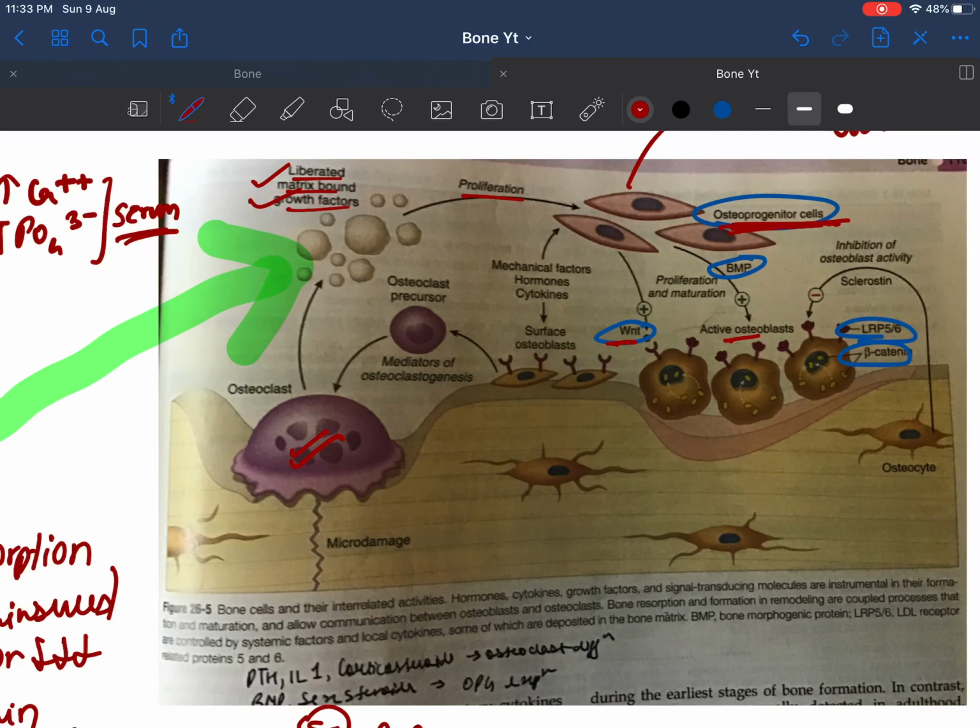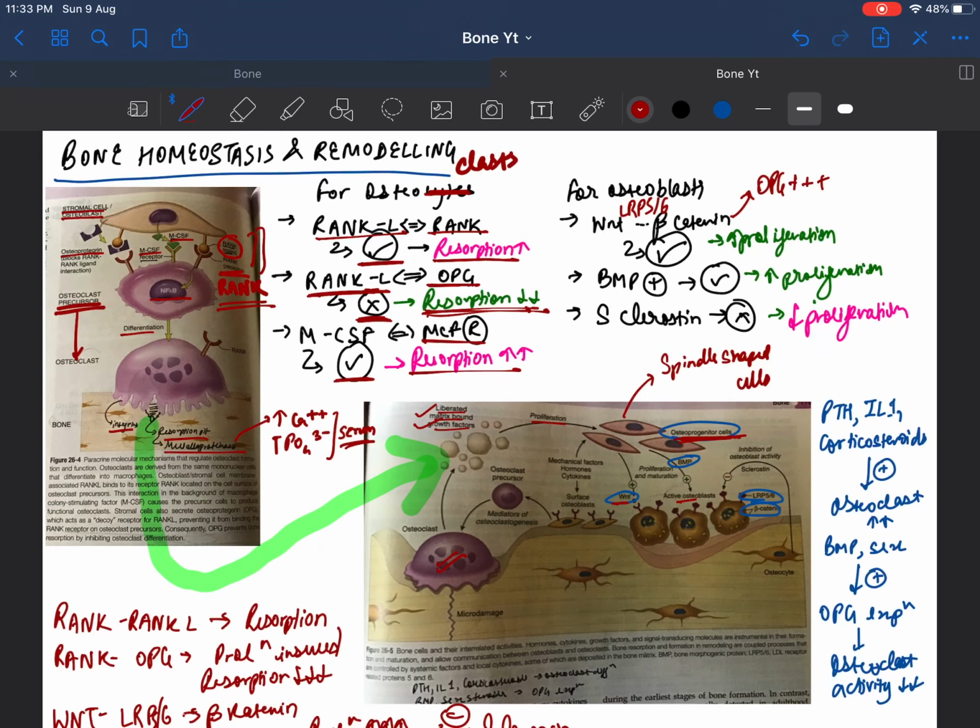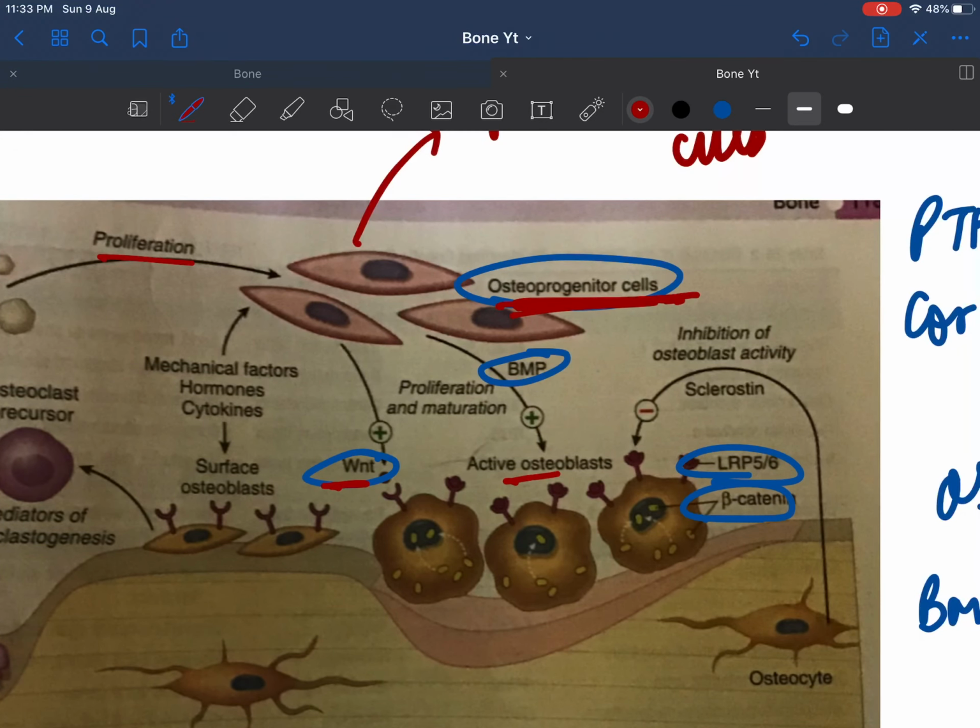First is the WNT signaling pathway. The WNT factor binds with the LRP5/6 receptor, which leads to downstream signaling of the beta catenin pathway, which will lead to osteoblast activation, and it will lead to future formation of osteocytes. It's actually bone forming. So WNT and LRP5/6 will lead to